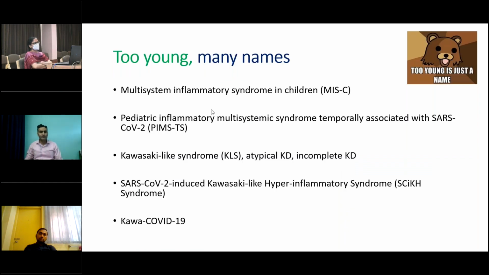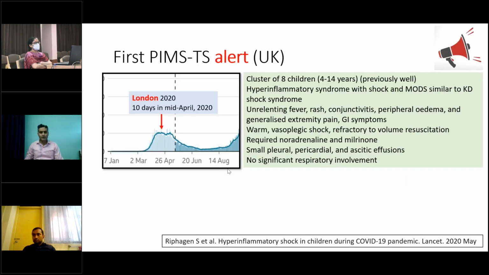This post-COVID inflammatory syndrome was identified a year back, but it has acquired many names, the most common of which is multisystem inflammatory syndrome in children, MIS-C. This is the terminology we will use in today's presentation. Other common names are PIMS-TS, or Pediatric Inflammatory Multisystem Syndrome temporally associated with SARS-CoV-2. It is also known as Kawasaki-like syndrome, atypical Kawasaki, incomplete Kawasaki, or Kawa-COVID-19 syndrome. So how did it all begin?